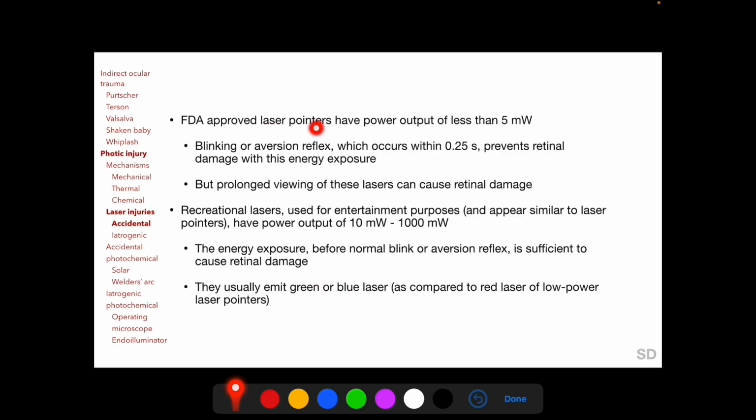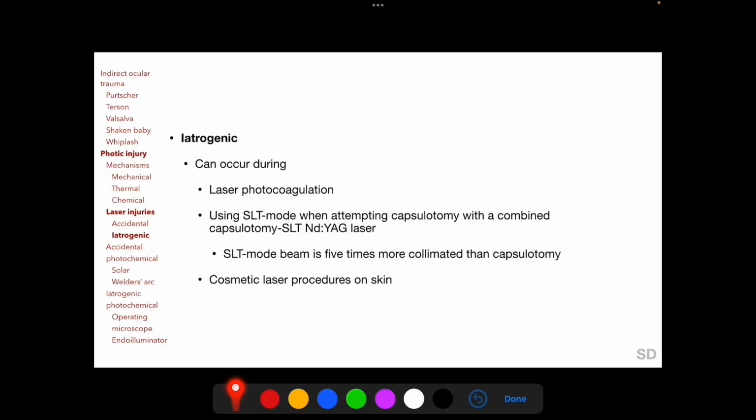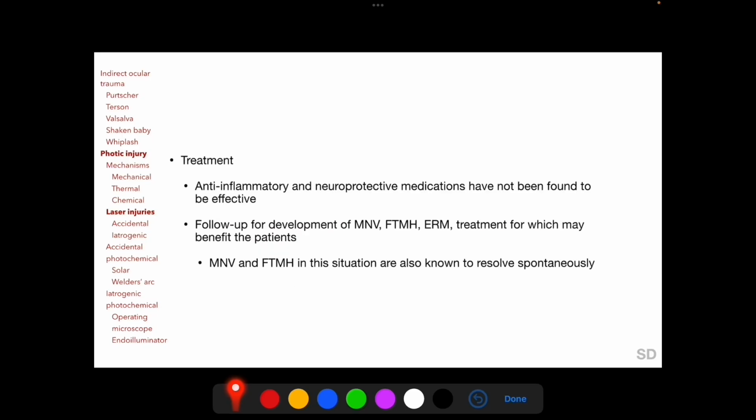Iatrogenic retinal injuries can occur during retinal laser photocoagulation when the fovea is photocoagulated inadvertently, when using a combined capsulotomy SLT Nd:YAG laser system when attempting capsulotomy but using the SLT mode instead of the capsulotomy mode, and during cosmetic laser procedures on the skin. These patients need to be followed up for development of macular neovascularization, full thickness macular hole and epiretinal membrane, treatment for which may benefit these patients. And macular neovascularization and full thickness macular hole following laser injuries are also known to resolve spontaneously.